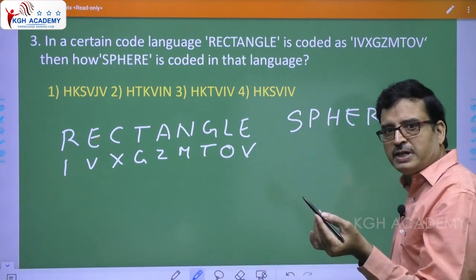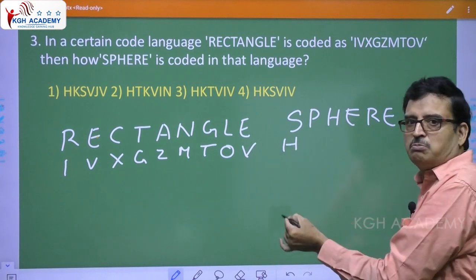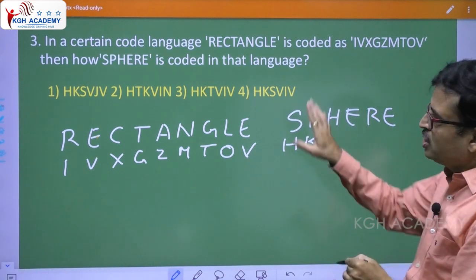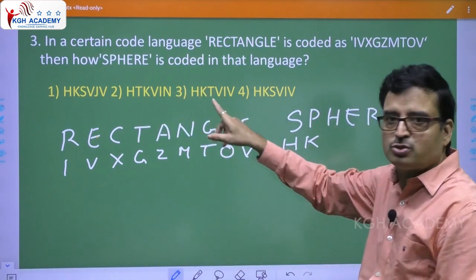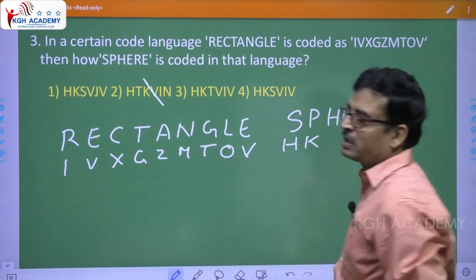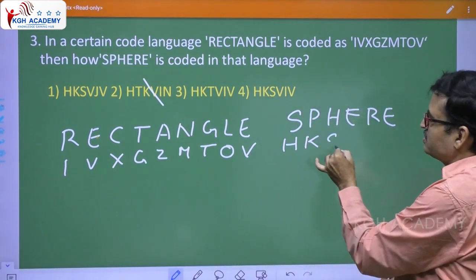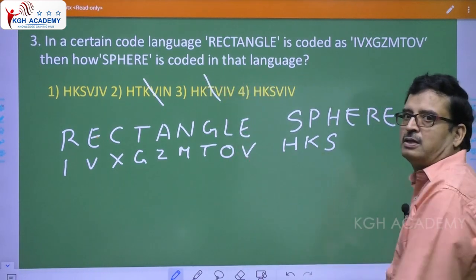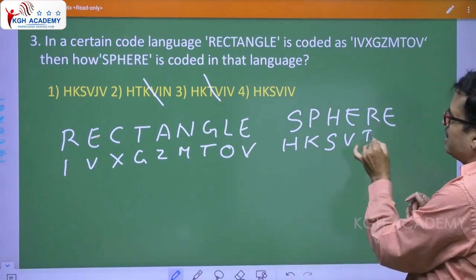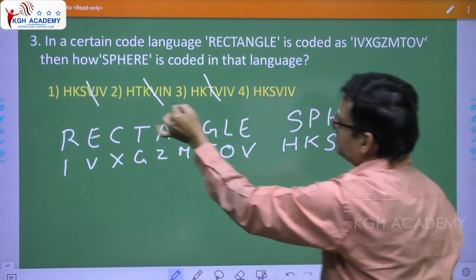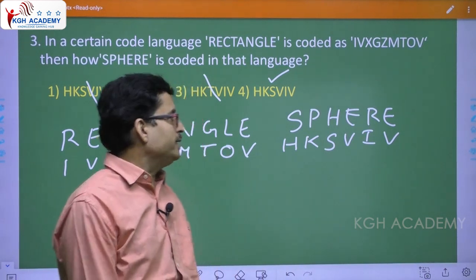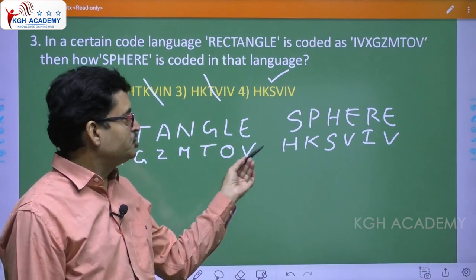So S means Hyderabad, Secretarial. So H, then Pawan Kalyan or Kukatpalli, okay, or Kevin Peterson. So K, HK. Now I told you, verify with the options. See, HK is there. So we are going in a right way. After HK has to come. So in this way, please note, this is ruled out. Okay. Now H, yes. So this is ruled out. Okay. Then E means V. Okay. Then R means I, J, this is ruled out. Answer is this. Okay, again E means V. So answer is HKS VIV. Okay, HKS VIV.